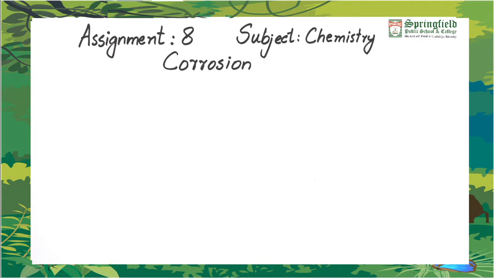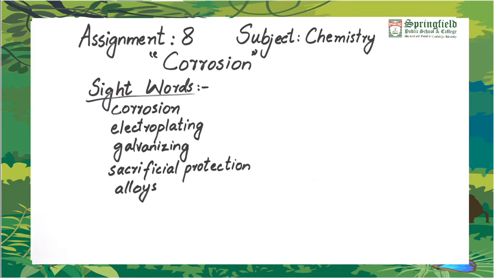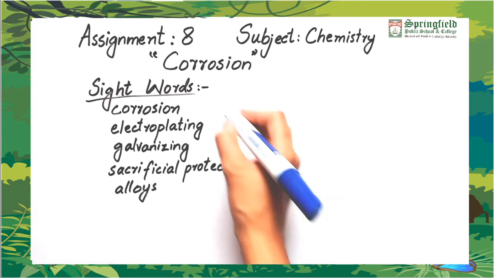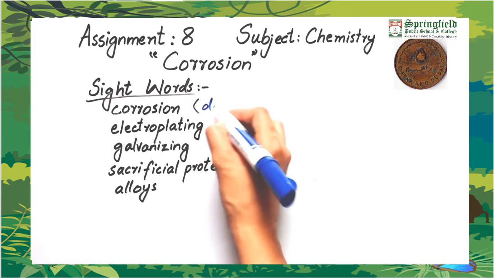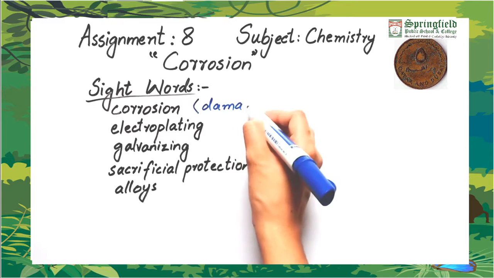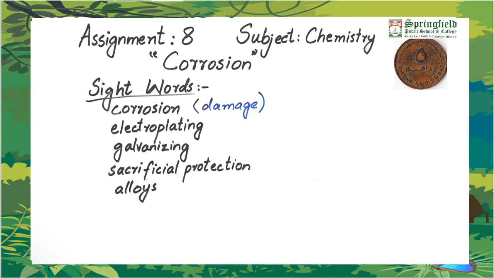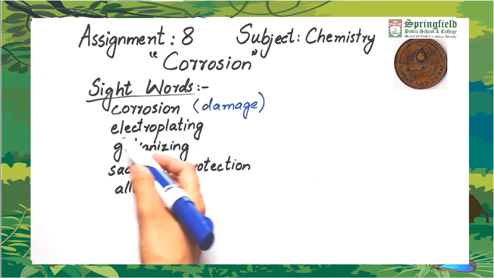But before starting the topic, let's see the sight words first. Here are the sight words. Number one is corrosion. Corrosion means to damage a metal, or a metal becomes corroded, its surface becomes corroded because of reaction with any other chemical present in the environment which ruins it, which damages it.